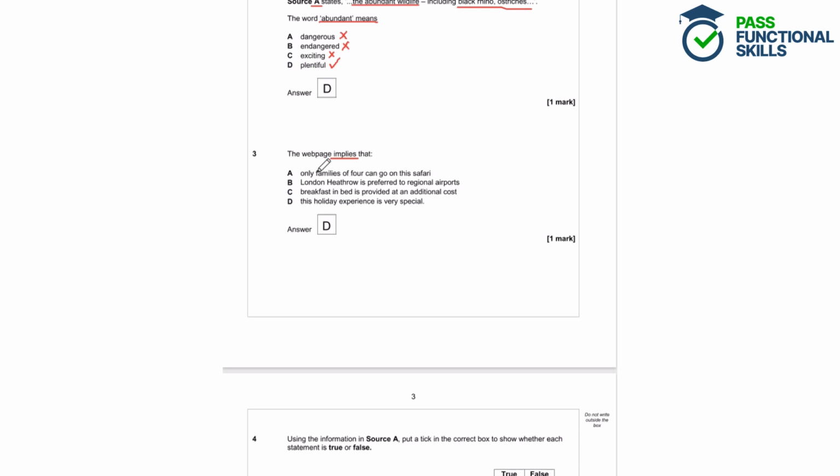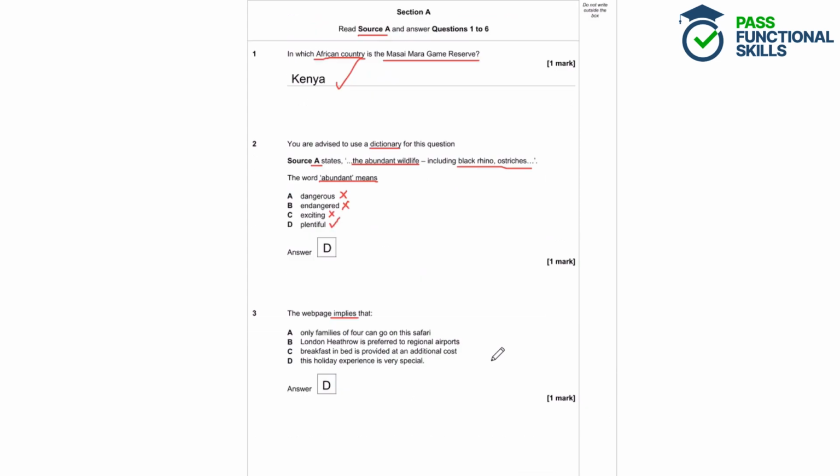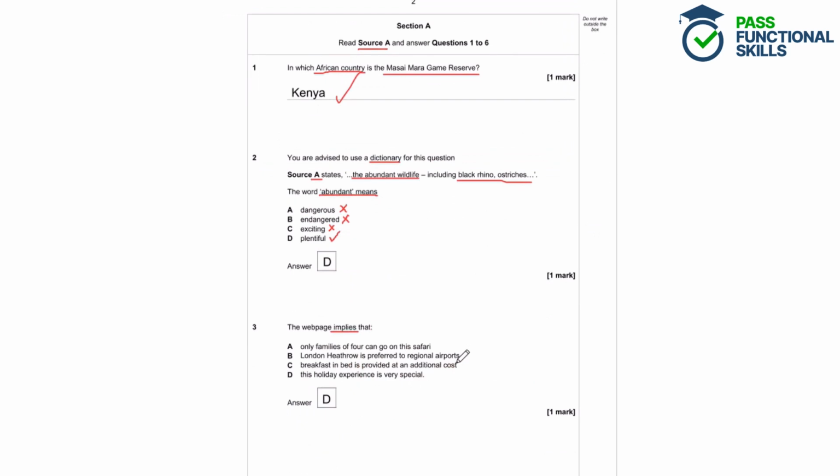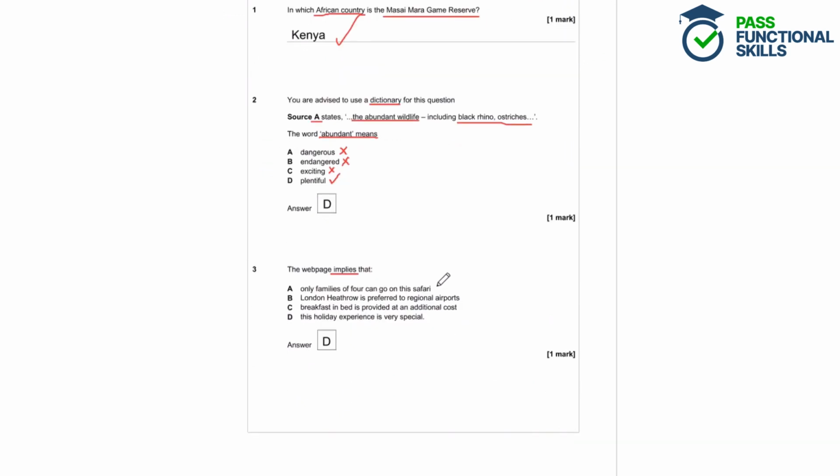So let's start with A. Only families of 4 can go on this safari. Well, families of 4 are mentioned because at the bottom in the small print here it says 2 adults and 2 children travelling. But it doesn't say that that's the only option. It doesn't say that you can only have 4 people travelling. So that's incorrect.